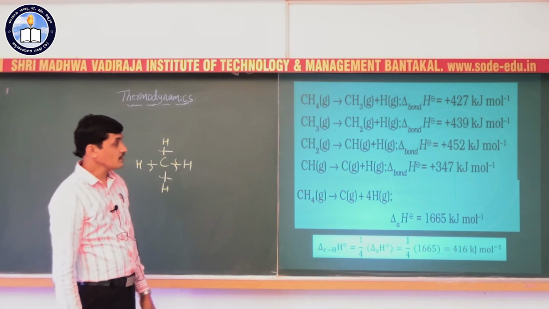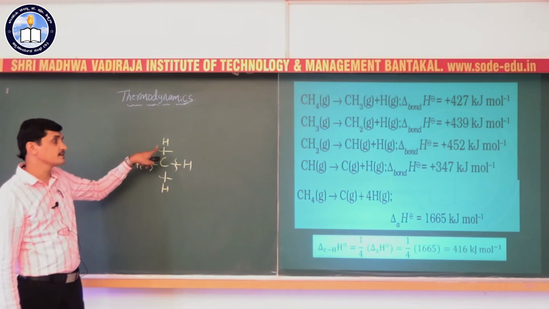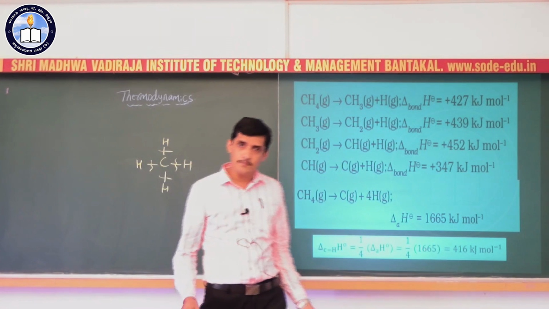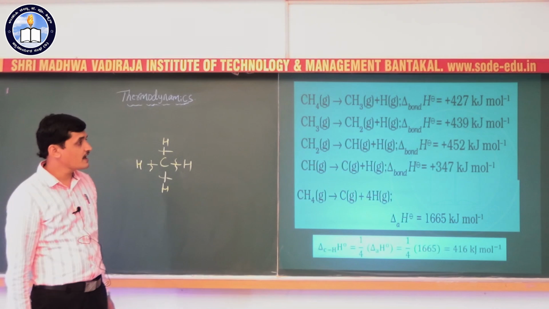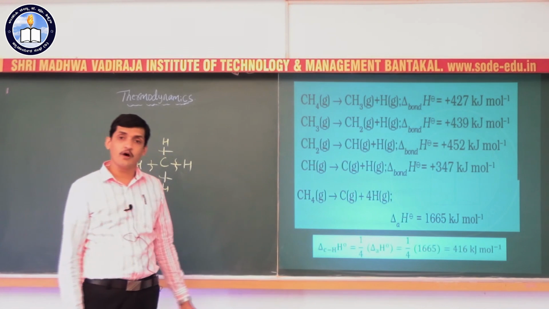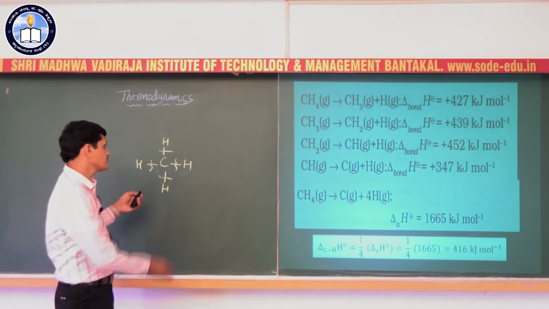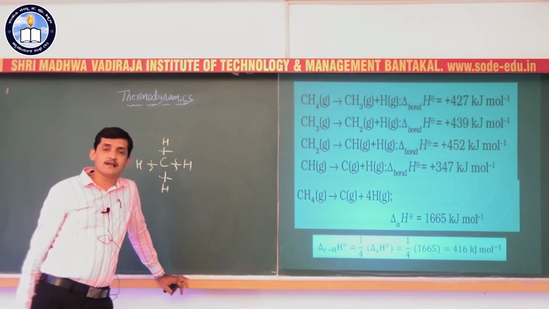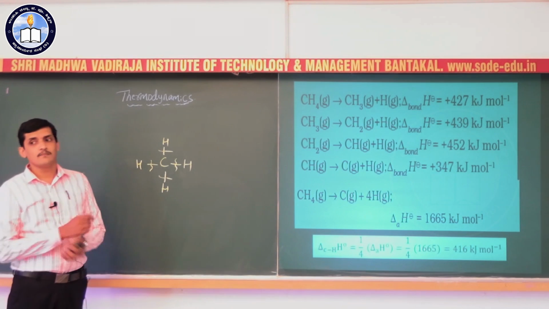The energy required to break each individual bond is different. It is not the same in all cases. Even though they are similar types of bonds, the energy required to break the different bonds will not be the same. That is why we calculate the bond energy in terms of mean bond energy. So the mean bond enthalpy of the carbon-hydrogen bond in methane is 416 kilojoule per mole.